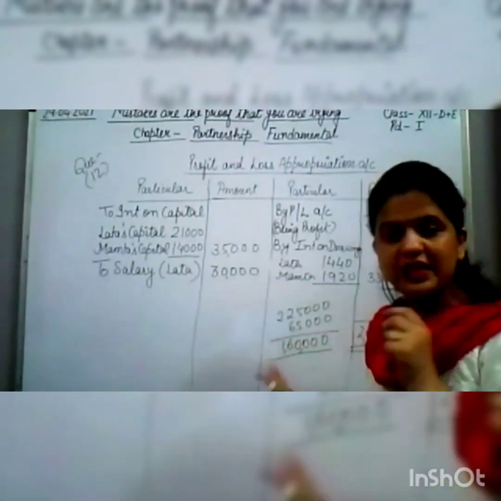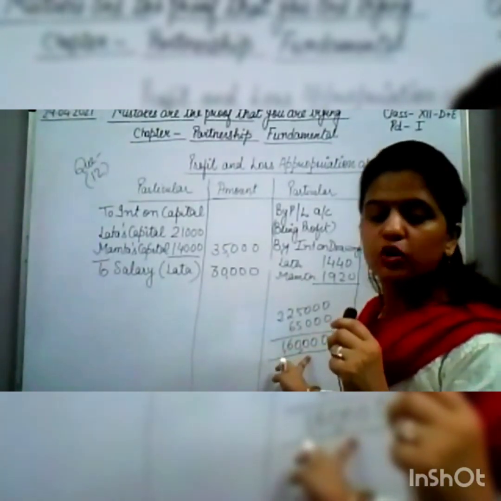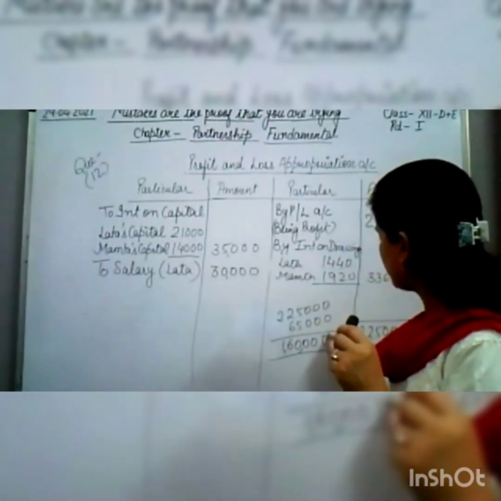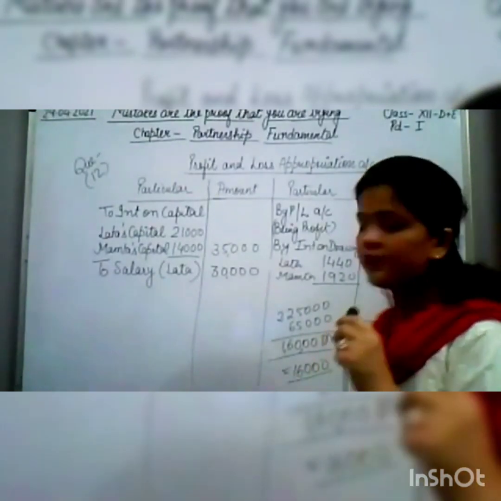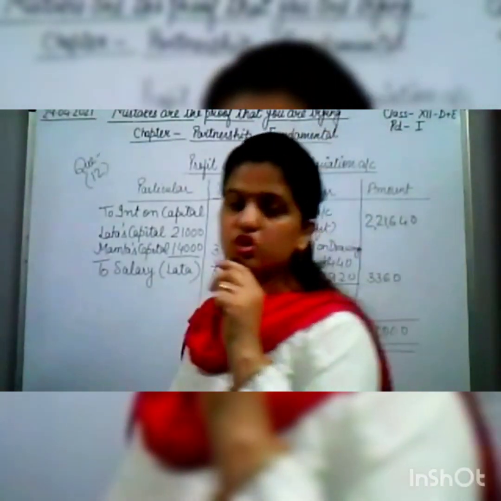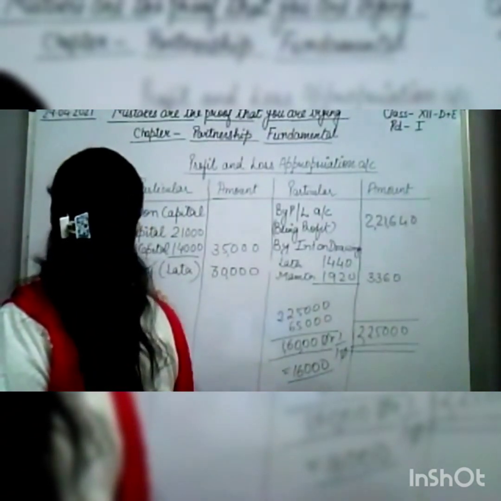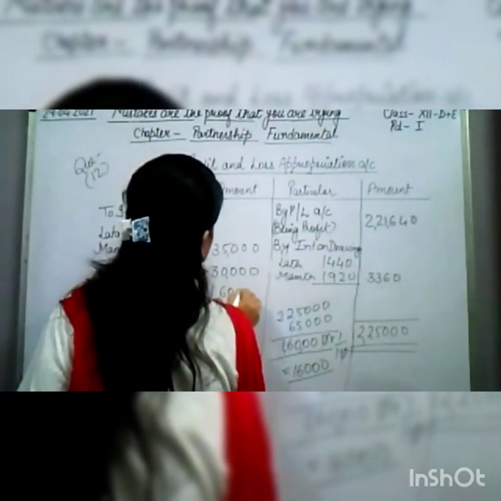Okay, and from this 1,60,000, we have to transfer 1/10 to the reserve account. So we have to do 1/10, and that will come 16,000, and this 16,000 will go to the reserve account. So to general reserve we have to write that, 16,000. Okay.